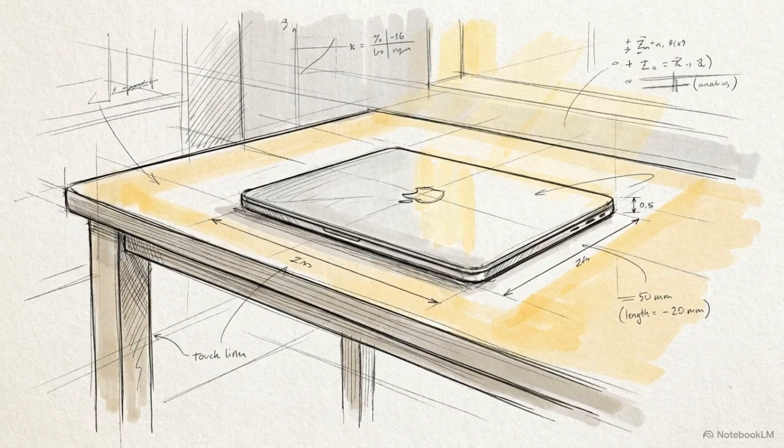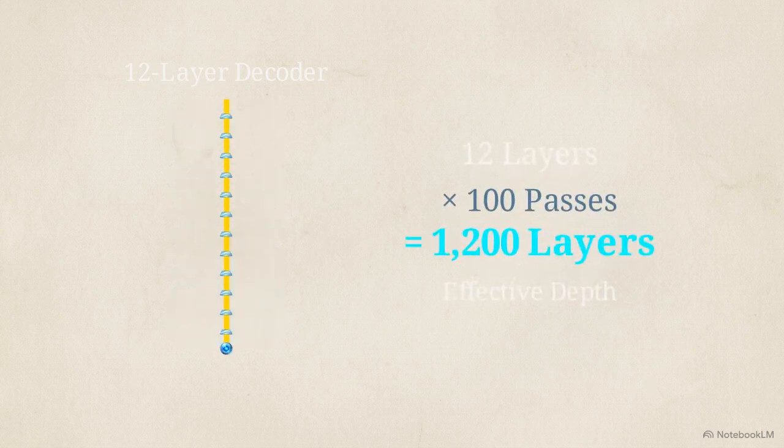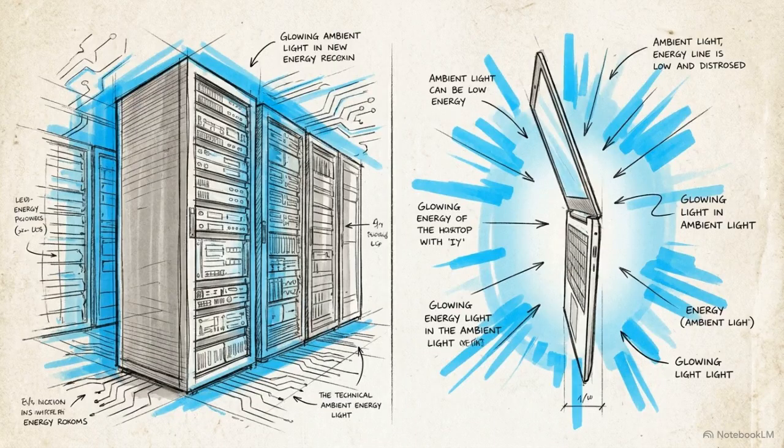The intended deployment hardware for this architecture is not a server farm, but an AMD Ryzen 8945HS APU. This orchestrator model is designed to operate locally within a strict low-power envelope of under 35 watts. Since each of those 100 passes sweeps through the 12-layer decoder, the 1.3 billion parameter orchestrator achieves an effective depth of 1,200 layers, reaching the deductive capacity of a massive server model without exceeding the VRAM of a laptop.